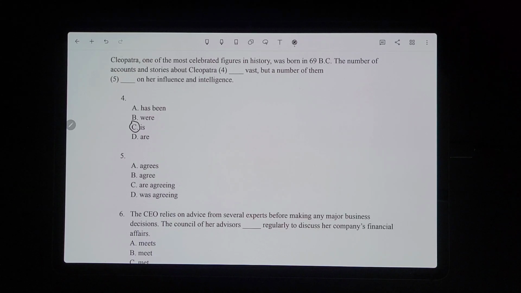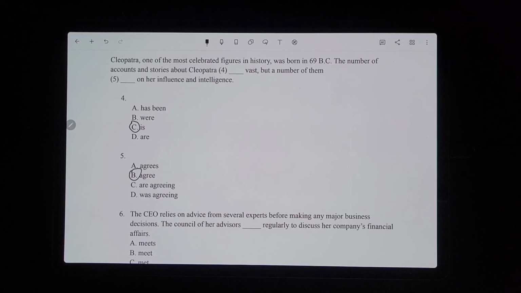Okay, now this one again, a number is different than the number. This was in the notes section for the context and agreement chapter. So a number is actually going to be plural. That means we have to have the verb being plural, but a number of them blank on her influence and intelligence. So let's see, the only plural ones would be are agreeing or agree. So it would have to be just the regular present plural, which would be agree.